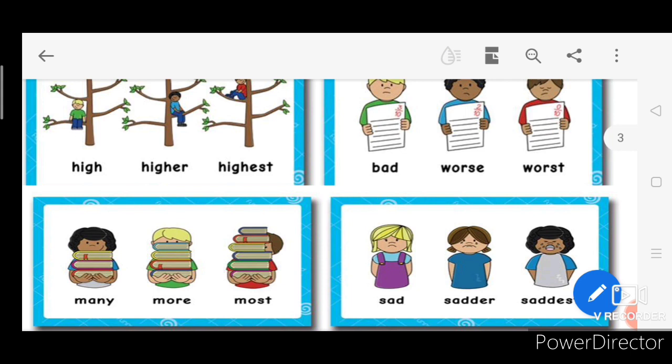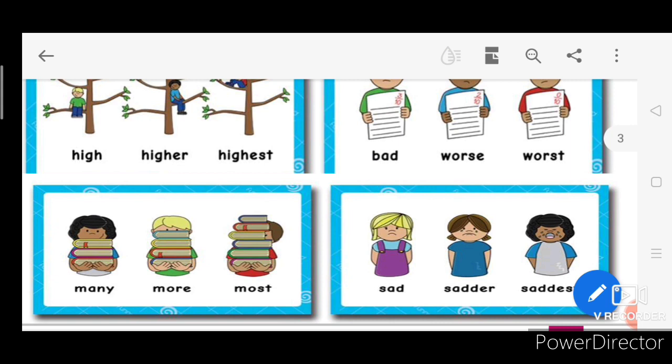Like bad, it is completely changed. Worse, and then worst. Many, in this it is completely changed. Many, more, most. So such words are called irregular. And high, higher, highest, sad, sadder, saddest. Here they change their forms. The word doesn't change completely, but only changes its form. So these are called regular.